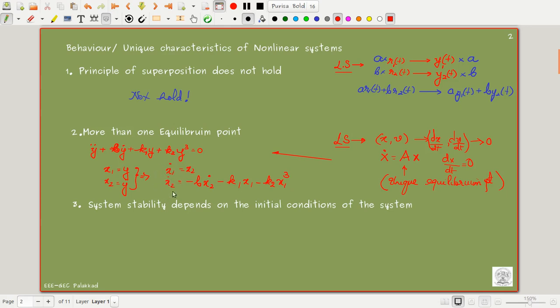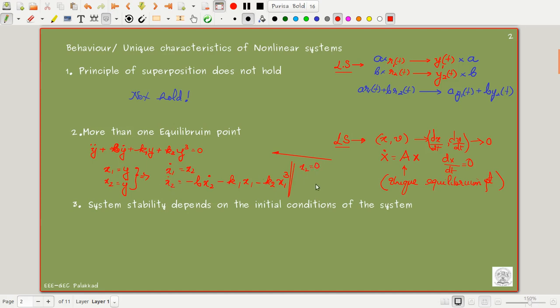So if I want to find the equilibrium points of this set of equations, what will be the condition? I put dx1/dt equal to 0, so I will get x2 equal to 0.